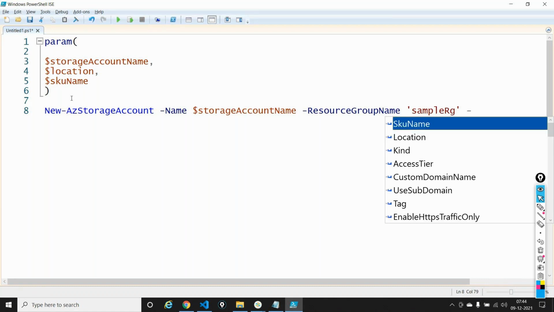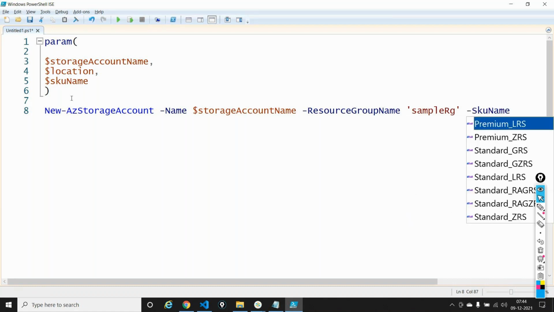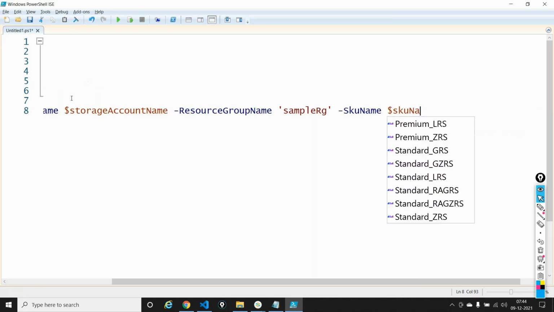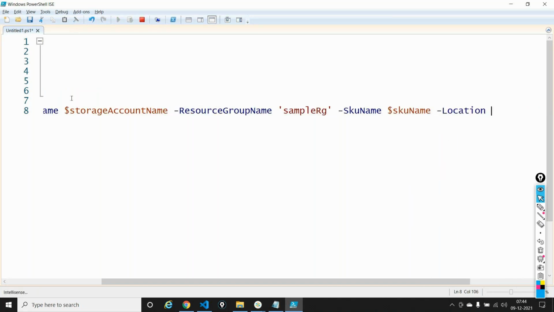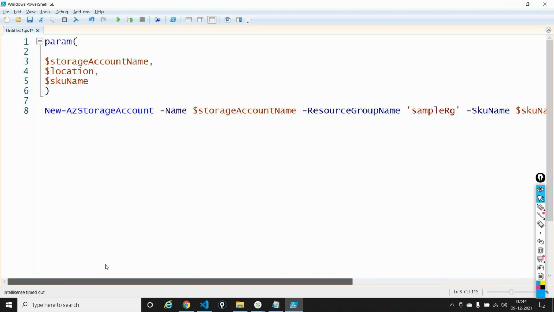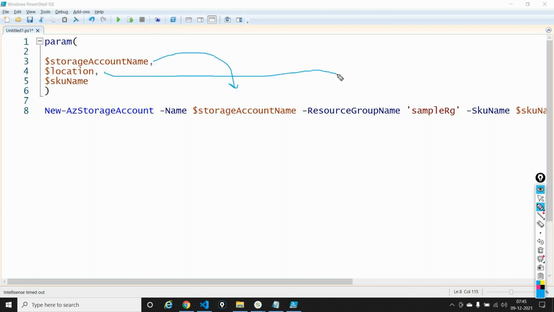Hyphen, then you have SKU name. What is the SKU name now? Dollar SKU name. Finally, location, dollar location. So whatever I'm passing in this particular line, I'm not completing my entire command. I'm just giving a sample here. Whatever I'm passing in the param block, I'm referencing them in my code.